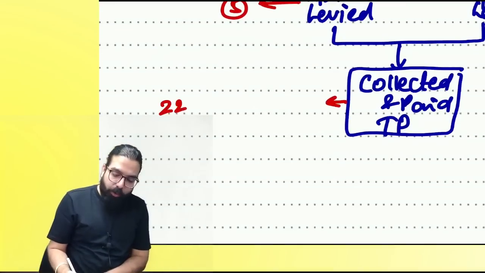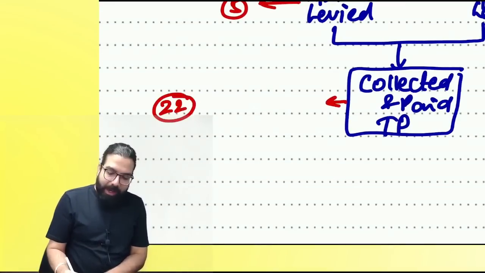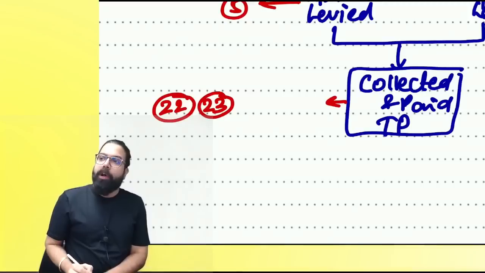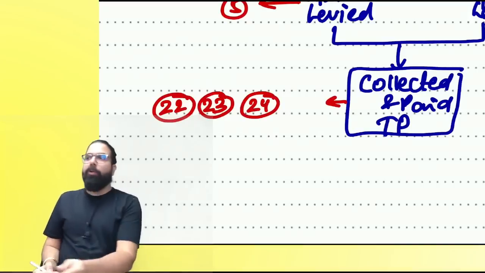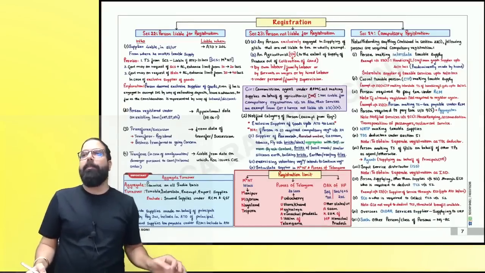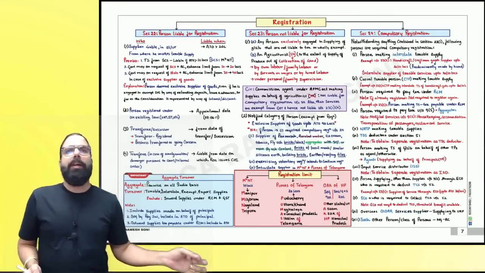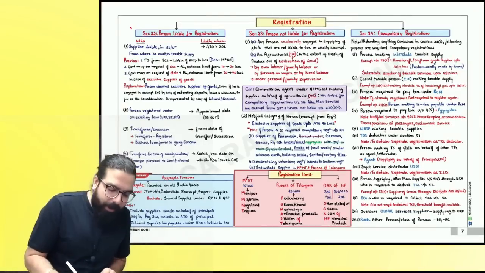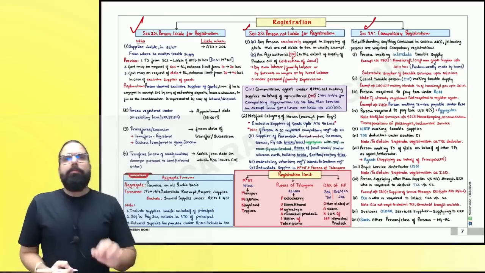We will be starting with section number 22, which will tell us people who are liable, 23 people who are not liable, 24 who are required to take compulsory registration. Graded for your exam. Please come to your chart of section number 22, 23 and 24. Other sections I'll talk about later. Section number 22, 23 and 24.